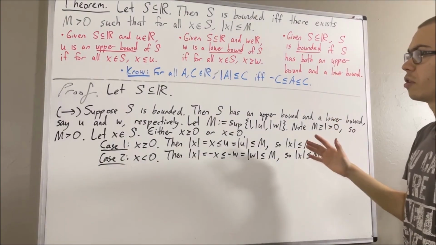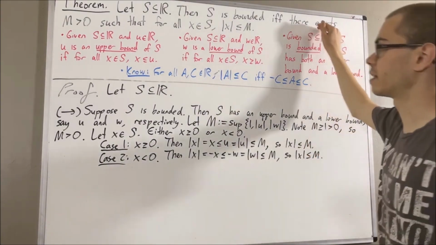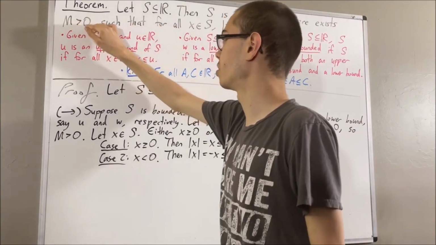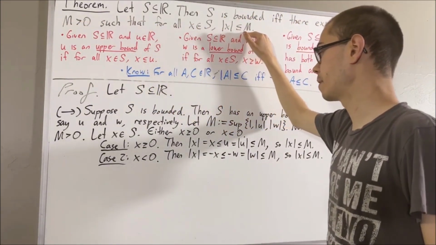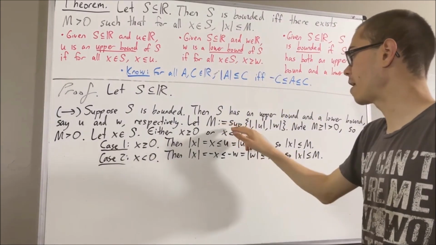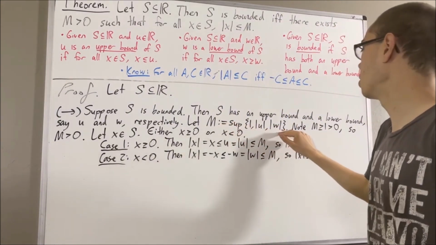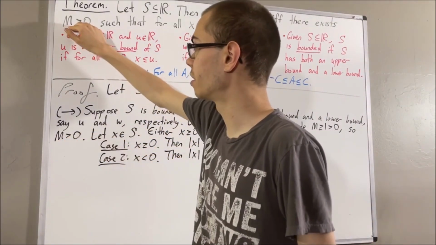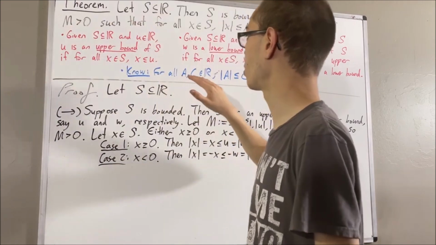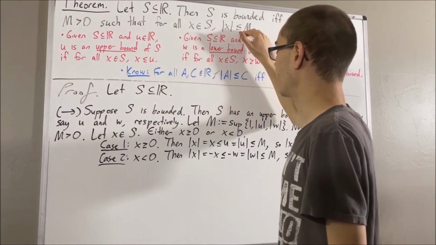Now, putting this together, we have shown that there exists a real number m greater than 0, such that for all x in s, the absolute value of x is less than or equal to m. Namely, our choice of m was this, right? We showed that our choice of m is greater than 0, so we satisfy this condition, and we also showed that our choice of m satisfies this condition, right?